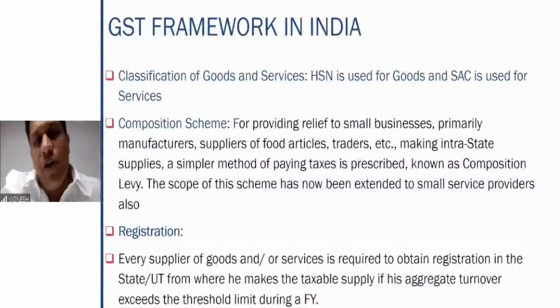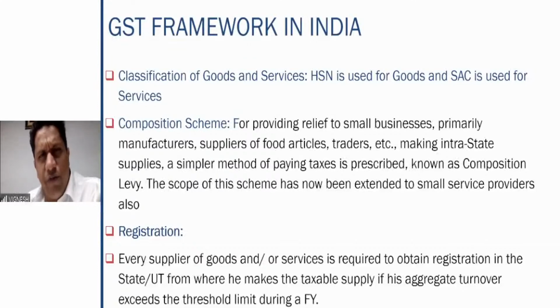Then classification of goods and services. How are the goods and services classified in the GST? Classification is very important because, assuming a rate of 5% is applicable on branded rice, that is, rice that has been sold under a brand, the GST rate is 5%.